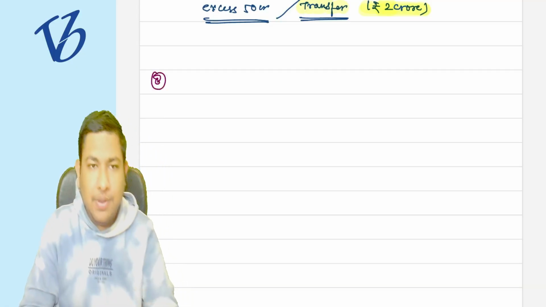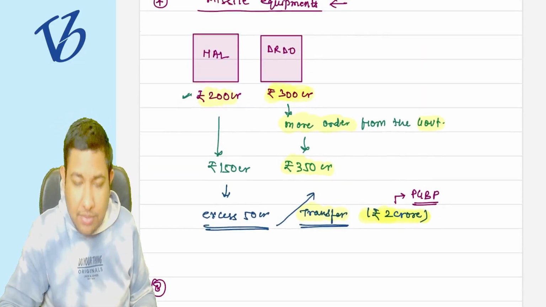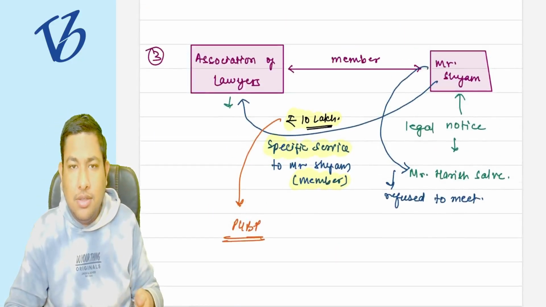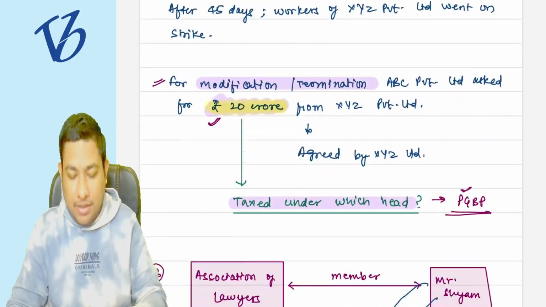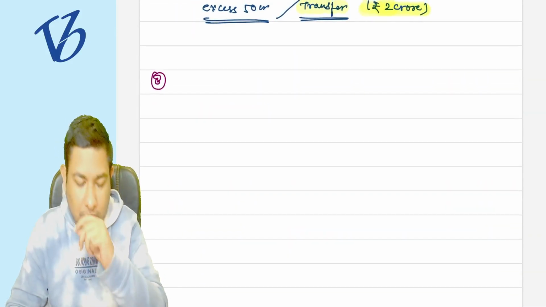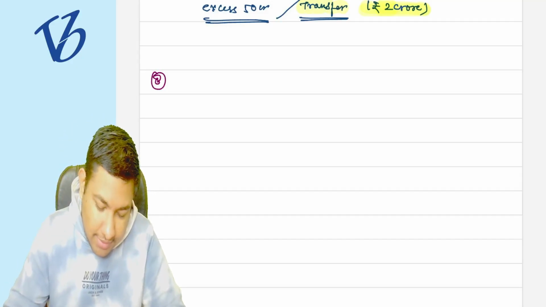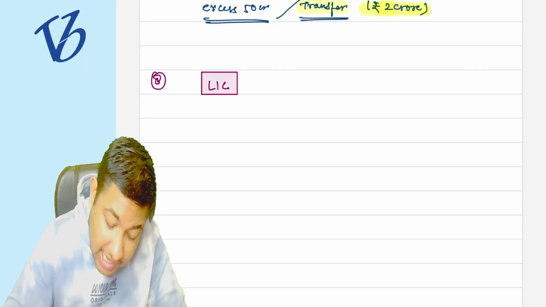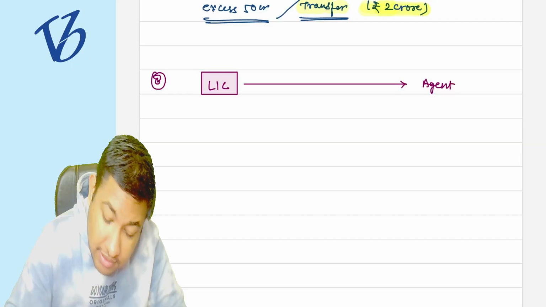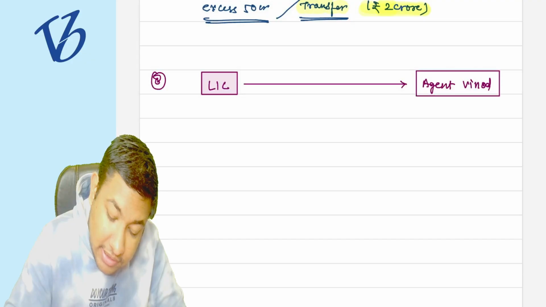With the help of an example, it is very easy to understand something. So point number 8, I hope you are making all these notes. If you are not making, kindly stop me and write it, because you have to make your own copies. Now, coming to point number 8, there is an insurance company, that is LIC. They have various commission agents. So there is an agent Vinod.